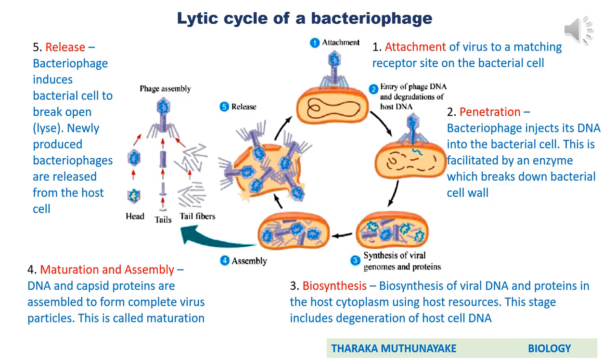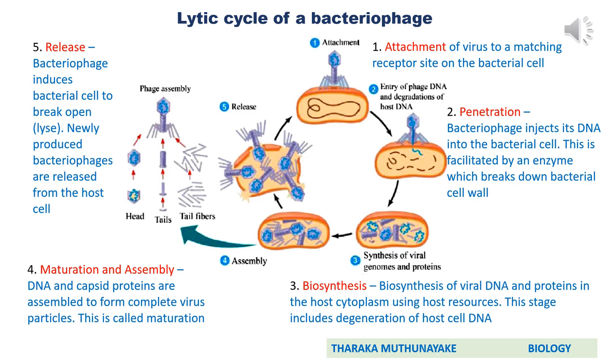If you consider coronavirus also, we said coronavirus possesses glycoproteins. Using those glycoprotein structures, they attach to receptor sites of the cell membrane of humans and also other animals. Okay, that is attachment. Then after attachment, they move to the second stage, that is penetration.